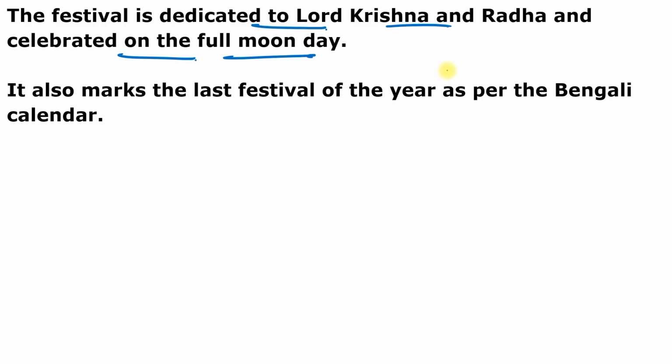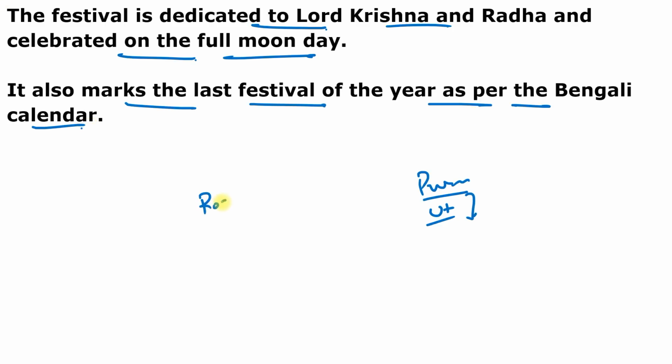And in the eastern region of India, the festival of spring is celebrated as Dol Yatra, Dol Purnima, Dol Utsav, Basant Utsav. So many names are there. And it also marks the last festival of the year as per the Bengali calendar. And other spring festivals in India, one is Rangoli Bihu. You can remember Rangoli Bihu. This spring festival is celebrated in Assam, and it signifies onset of the Assamese New Year.